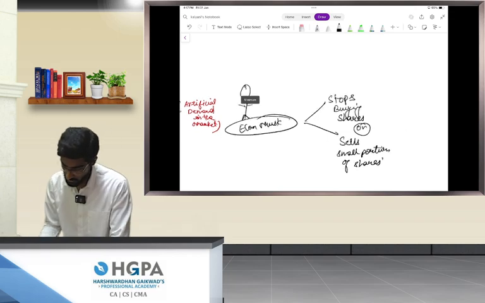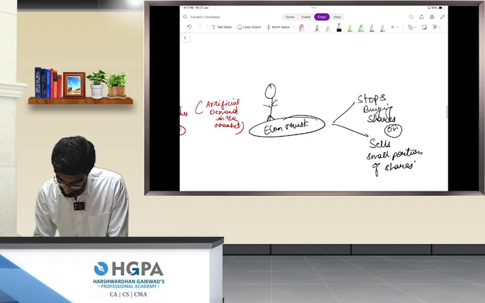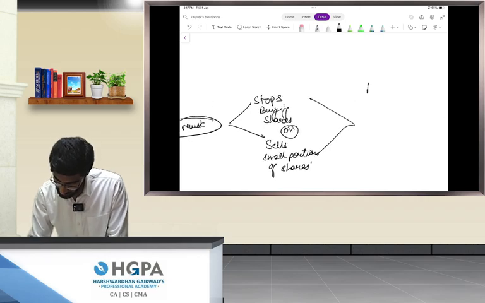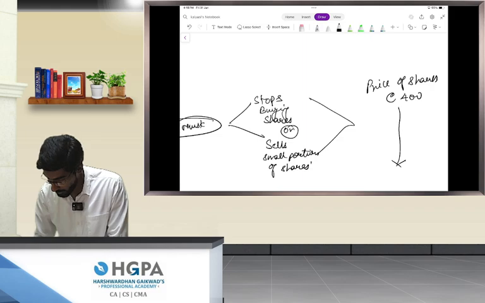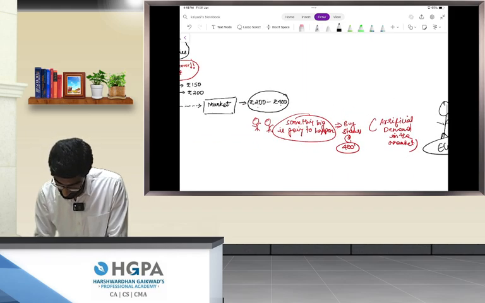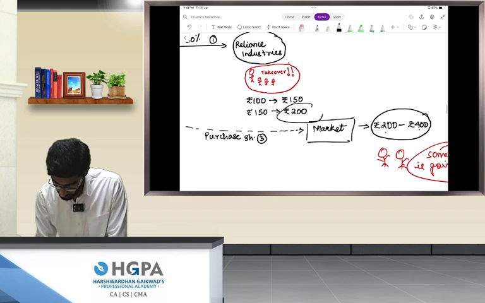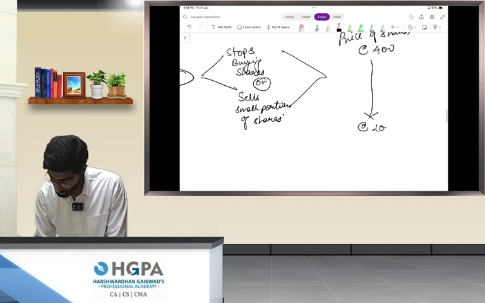Okay, he stops buying the shares, and because of this, the price of shares at 400 rupees will quickly fall back to the original price, that is 200 rupees.